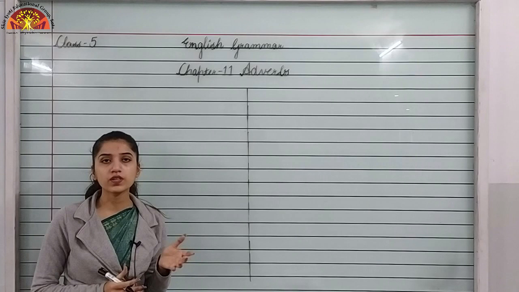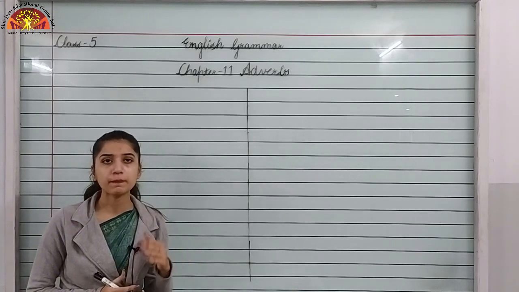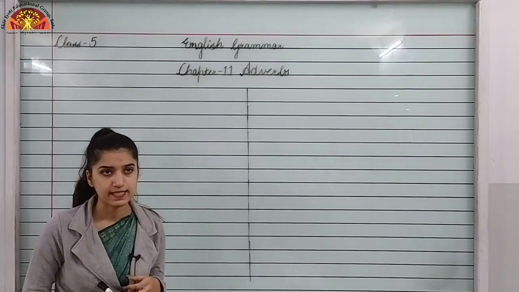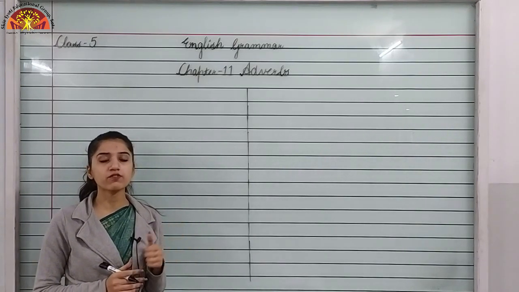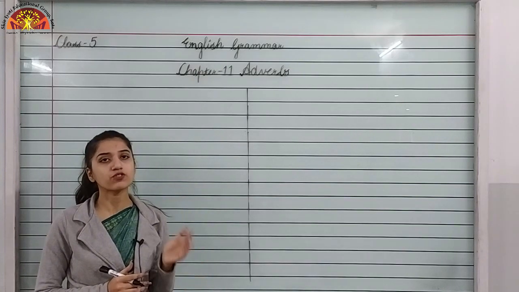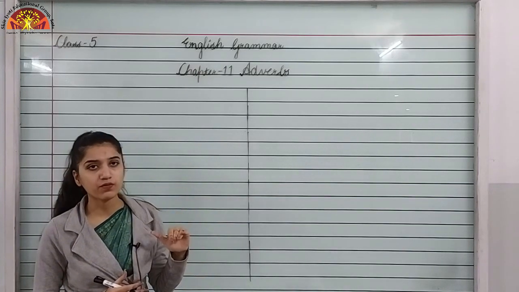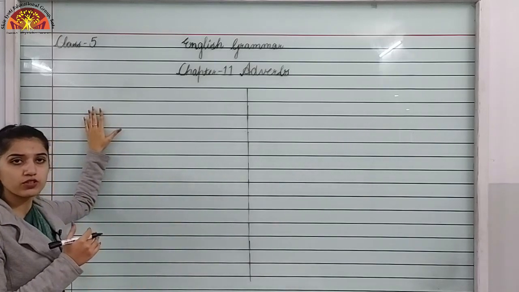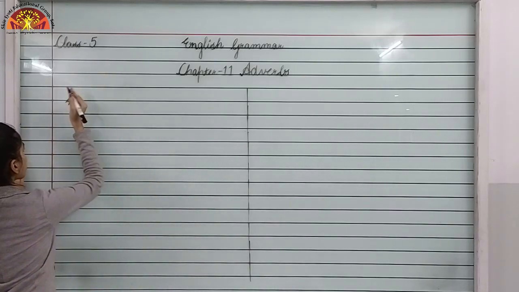Adverbs are those words which modify a verb, adjective or another adverb in a sentence. So in simple language I can say that they tell us more about the verb, adjective or another adverb. Okay, so now I am writing the definition over here. You can look over here.